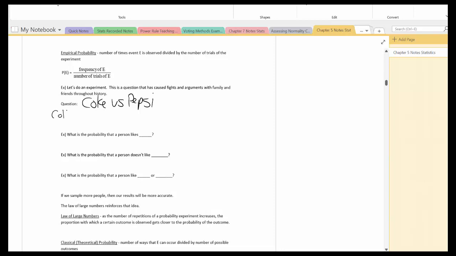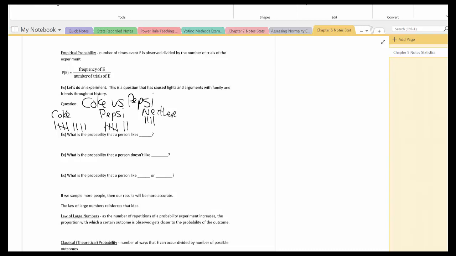So suppose I do this experiment and I get the following results. 9 like Coke better than Pepsi. There are 7 people that like Pepsi better than Coke. And 4 people that like neither. So understand, when I ask the question, it's either Coke or Pepsi. They could not pick both. But if they're not a soda drinker, they have the option of picking neither.